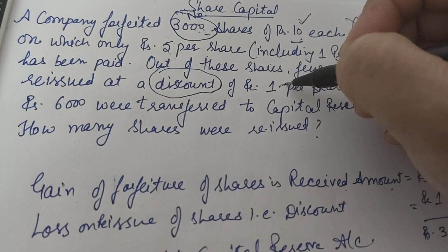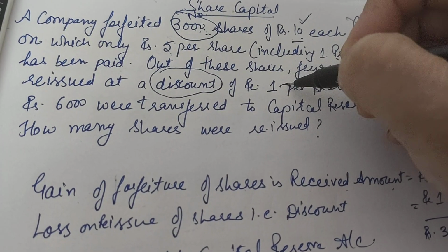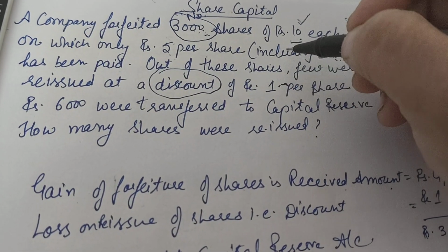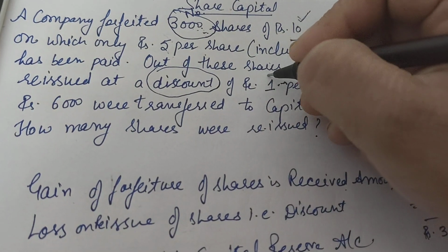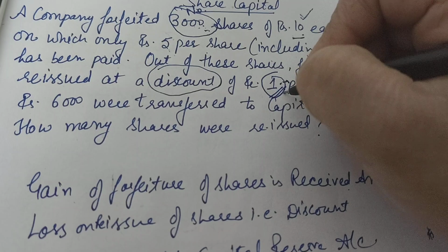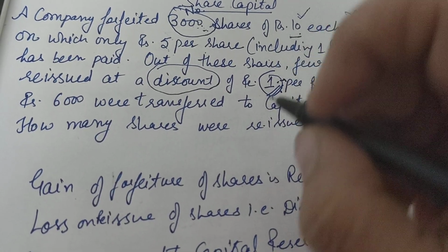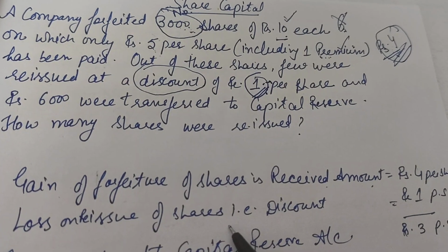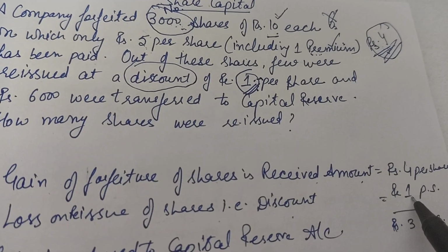But for the forfeiture case, when we have to talk about the capital reserve, we don't consider what is received, rather we consider at what loss these shares were reissued. Here these shares were reissued at a loss of rupee 1 per share, right? So the loss on reissue, that is the discount, is rupee 1 per share.